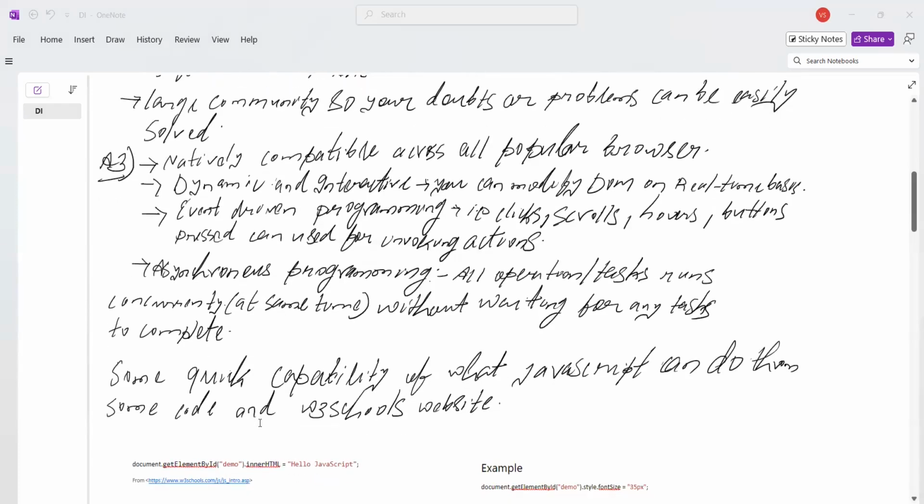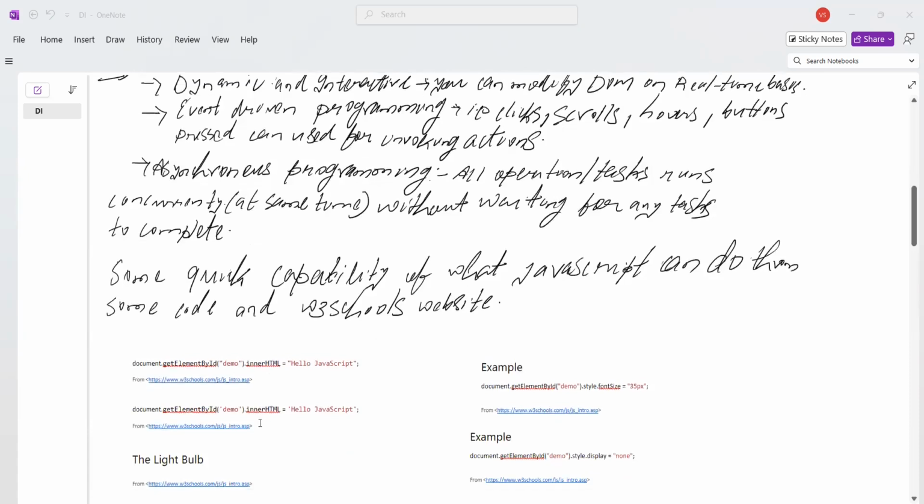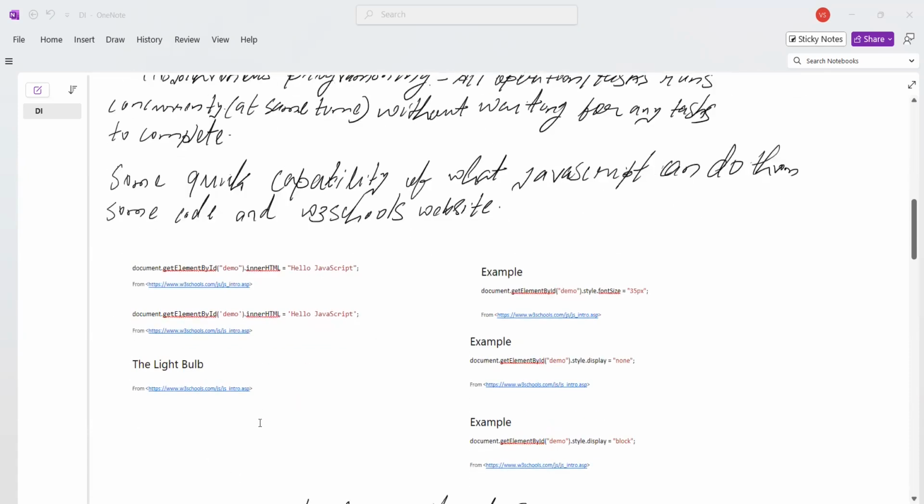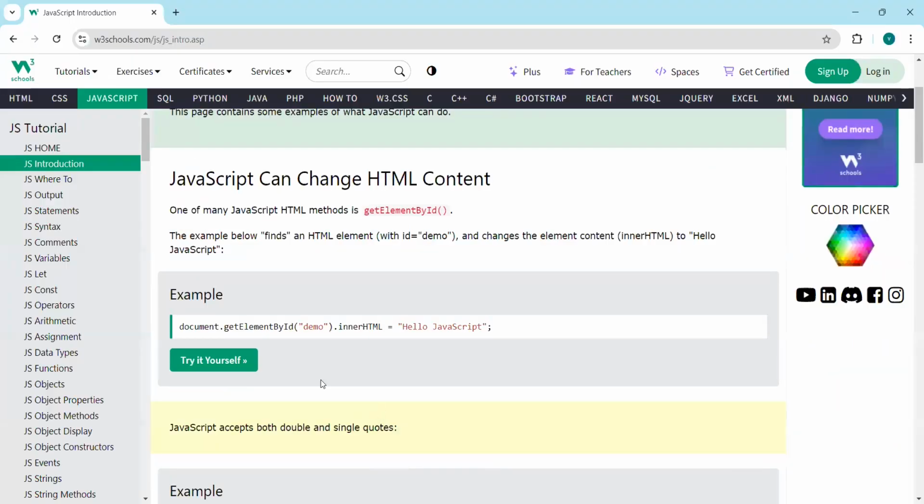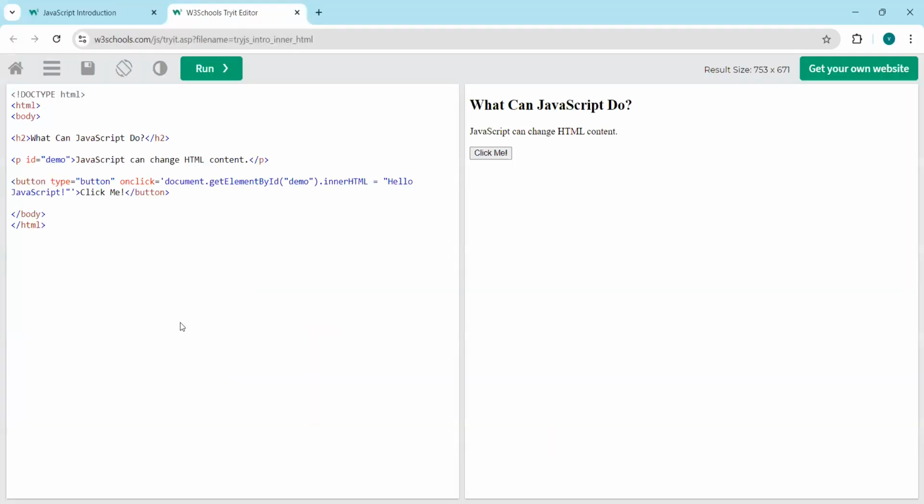Now after this, we will look at some of the capabilities of what JavaScript can do. I have taken some examples from the W3Schools website, which will give great insight into what JavaScript can do to an HTML page. Now we'll move to W3Schools. Here, the first example is using the innerHTML property. Using innerHTML, we can change the paragraph content. Now it is changed to Hello JavaScript.